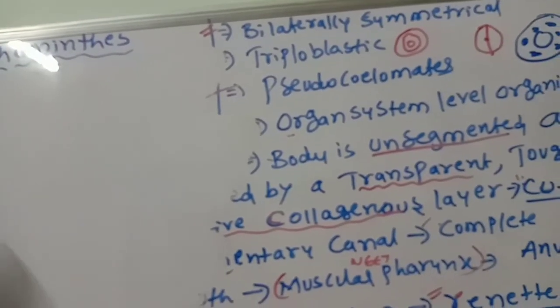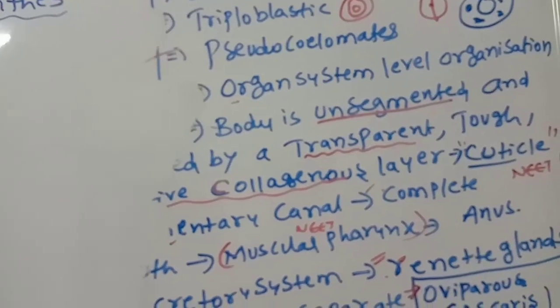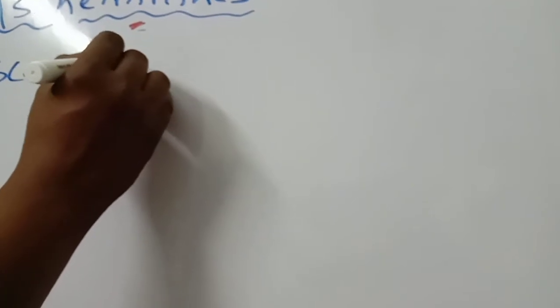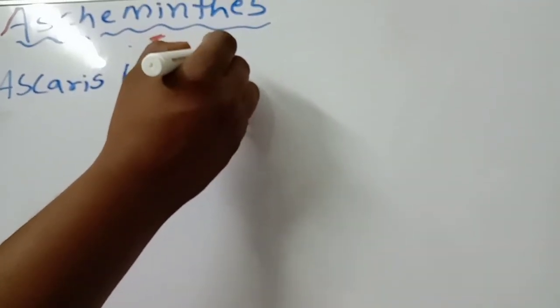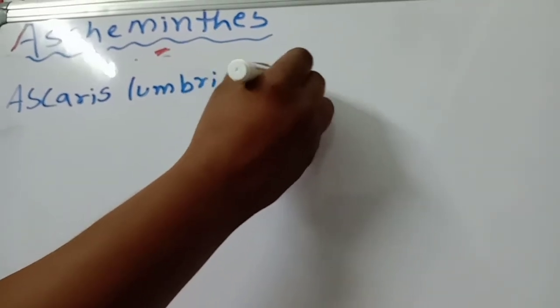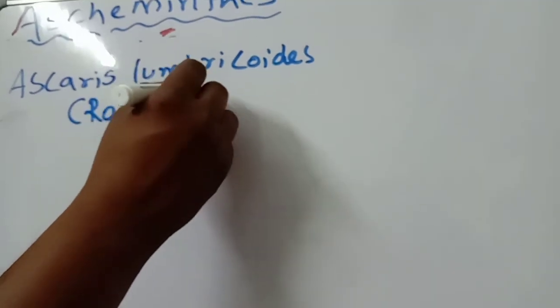The first example, which you have to remember, is most important: Ascaris lumbricoides. These are called roundworms. First point you should remember.